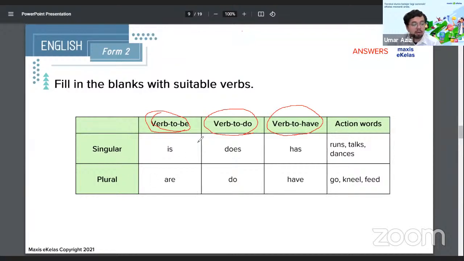So in your table, just write down singular and plural, and then the verb to be, verb to do, and verb to have. Okay. This table is what you want to remember because a lot of times you'll need to use this in the singular or plural format. Okay, so that's the important part I want you to take home for today. So for example, singular is. They are, plural are.